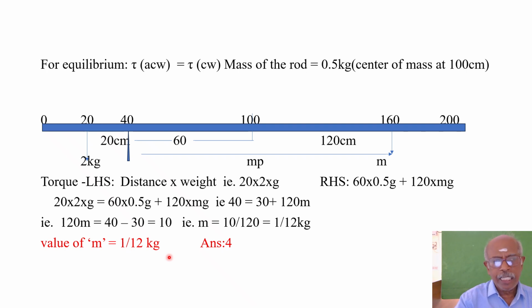I already told you that this question has been asked in the NEET examination. Okay, so we will see one more question from this chapter. What is this chapter? System of particles and rigid bodies. Motion of system of particles and rigid bodies. Okay, that's all. We will see one more question in our next video.